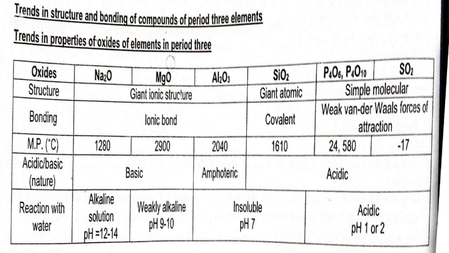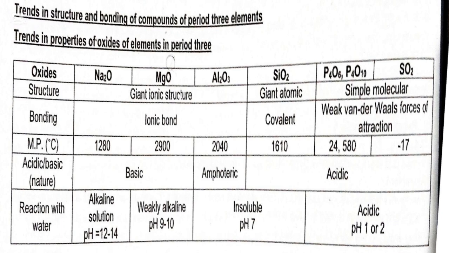Magnesium oxide has a melting point of 2900. Aluminium oxide has a melting point of 2040. Silicon 4 oxide has a melting point of 1610. Phosphorus 3 and phosphorus 5 oxide have a melting point of 24580, while sulfur 4 oxide has a melting point of -17.